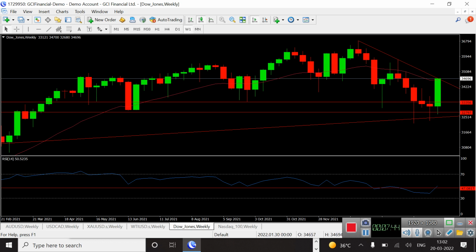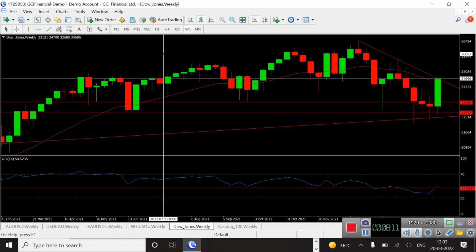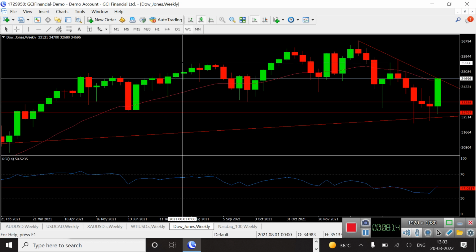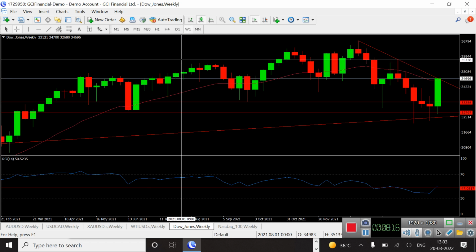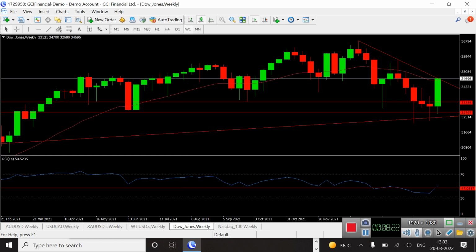If you see, I had already drawn it over here. You see this trend line, it will act as a resistance level. So once it breaks in a daily chart above this level, that is around 34,750 levels, and it is able to close above on a daily basis, then we will see the price can again go up to 35,560 to 35,740 levels in the coming week.